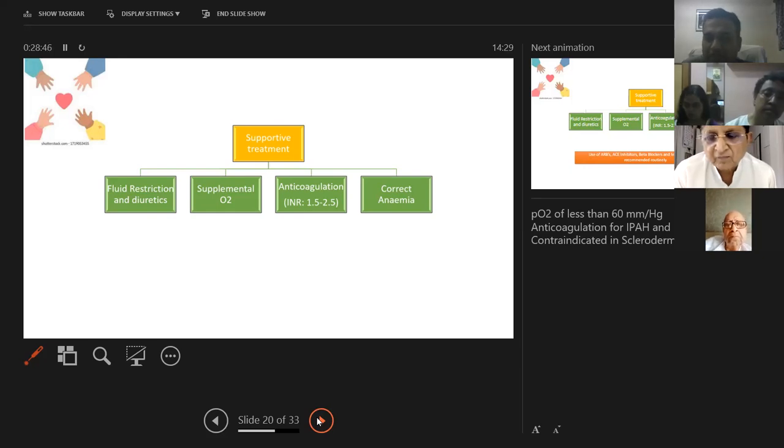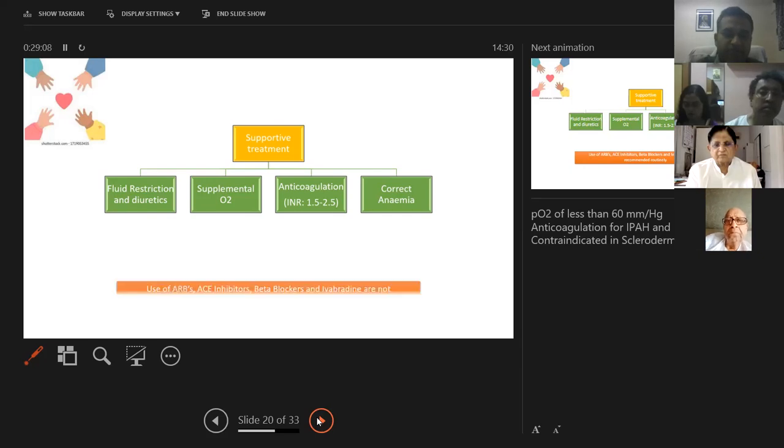Anticoagulation, no clear evidence, but can be given in idiopathic pulmonary hypertension, and is strictly contraindicated in patients who have scleroderma. You don't give anticoagulation. It has shown to have increased mortality in that group of patients. And we always keep the blood hemoglobin level at 9 and not less than that in these patients. So we have to correct the anemia.